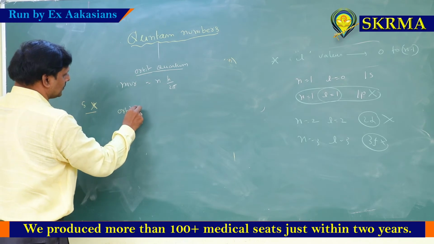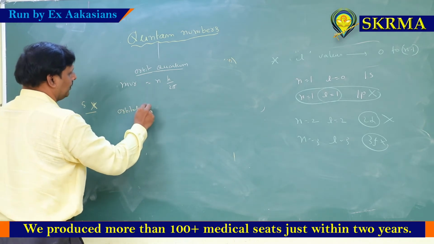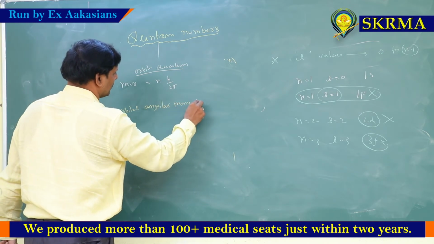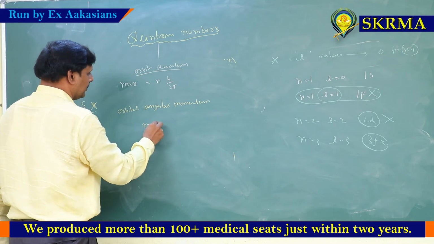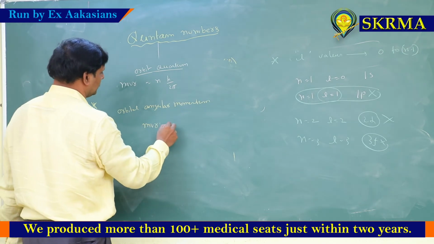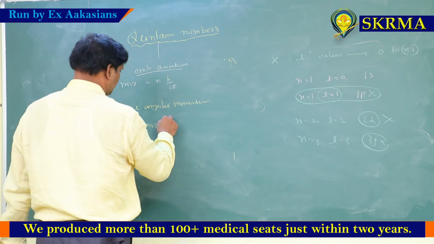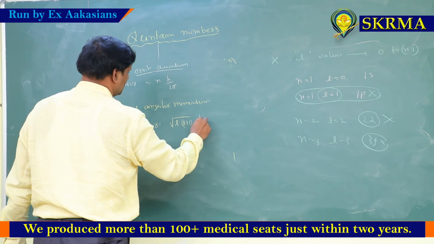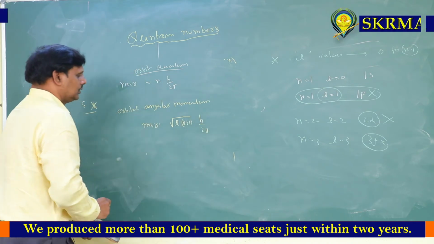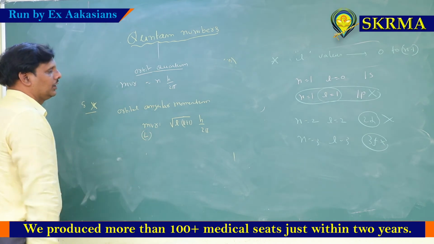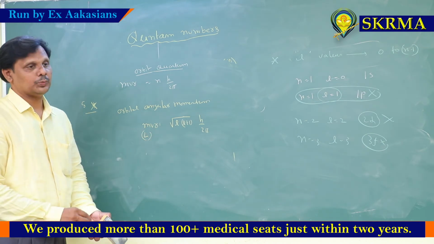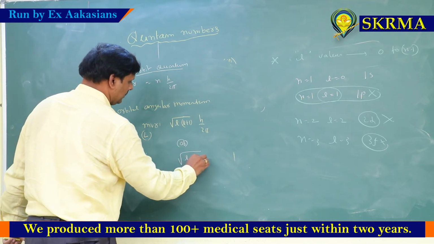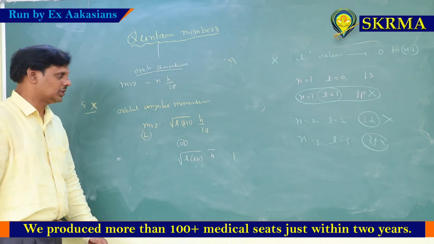Orbital angular momentum. Orbital angular momentum MVR is equal to under root L into L plus 1 into h by 2 pi. Acha, we represent the capital L also, orbital angular momentum under root L into L plus 1 h by 2 pi. Or sometimes representation like that, under root L into L plus 1 h bar. H bar is nothing but h by 2 pi.